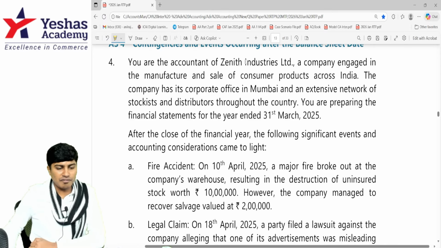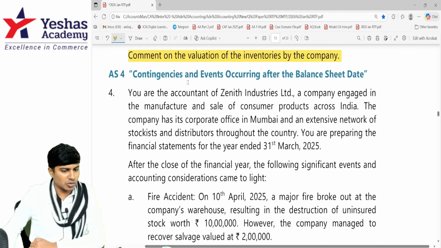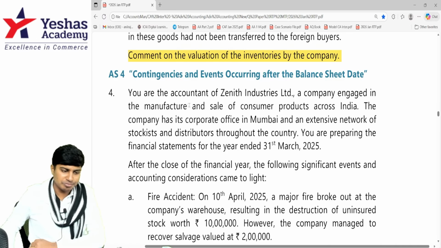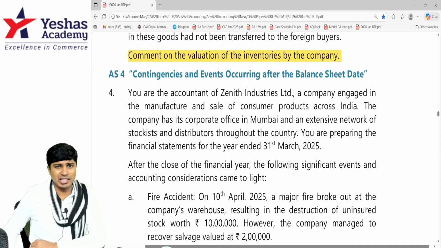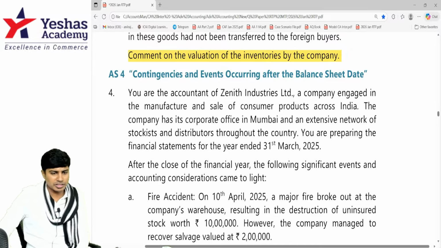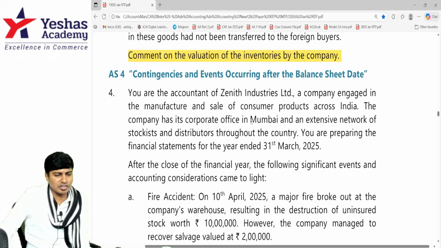You are the accountant of Zenith Industries Limited. This is an Accounting Standard 4 question. The company, you got a job before even you qualified, manufactures and sells consumer products across India. Zenith Industries, what do they do? Other than giving employment to you as an accountant, they manufacture and sell consumer products. The company has its corporate office in Mumbai, not Bangalore, and an extensive network of stockists and distributors throughout the country.